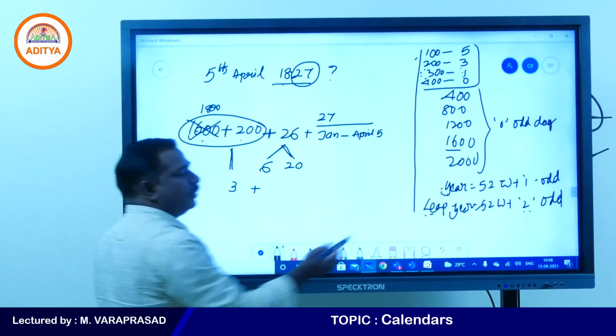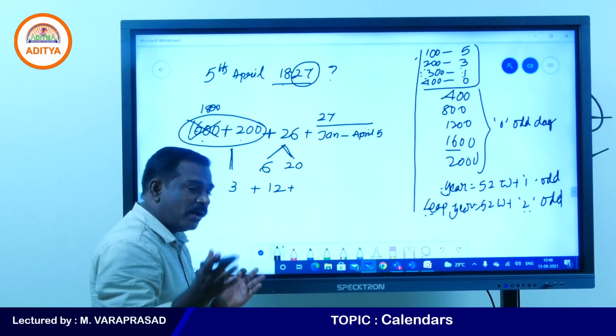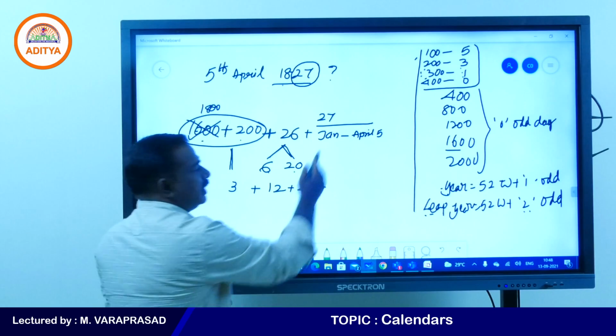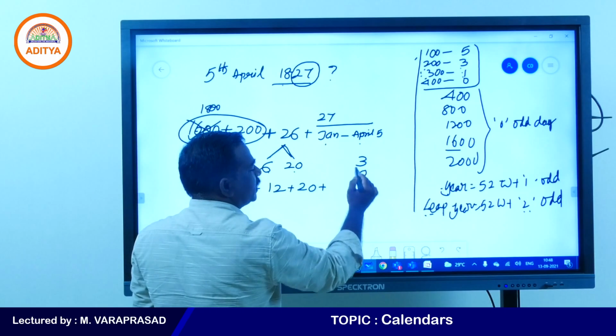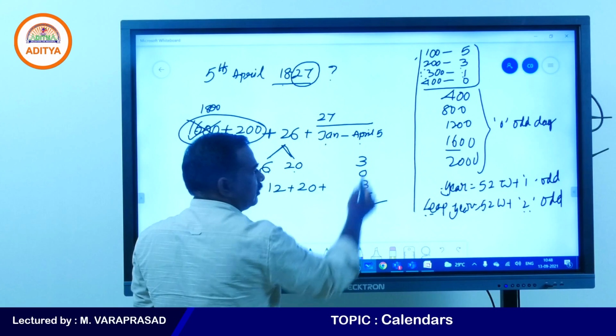Every leap year will have 2 odd days, so 6 into 2 is 12. A normal year will have 1 odd day, so 20 into 1 is 20. Then January 3 days, February 0 days, March 3 days, April 5 days because 5th.